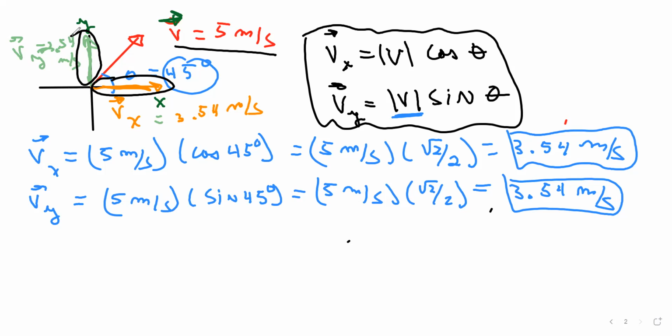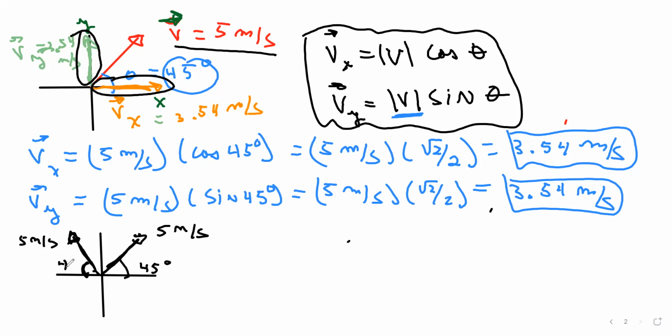So here we go. And what happens if you have another one? Let's see what happens if you have another one. I'll put it over here. Let's say you have two of these guys. Here is the original one, which is 5 meters per second. And then let's say you have another vector over here, which is also 5 meters per second, and this is 45 degrees, and this is 45 degrees too.